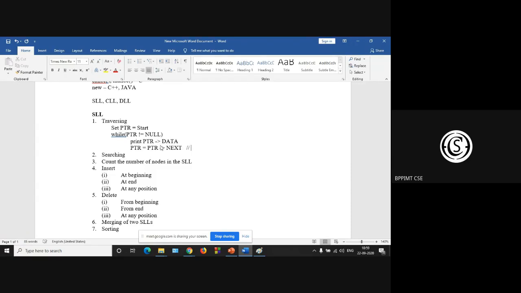So advance the pointer, or forward the pointer. And this is for printing the data part of the nodes.